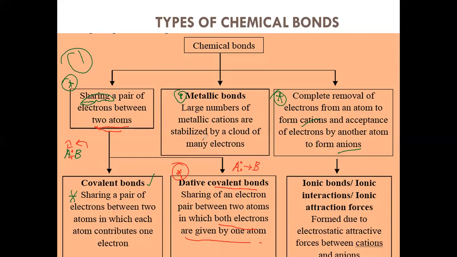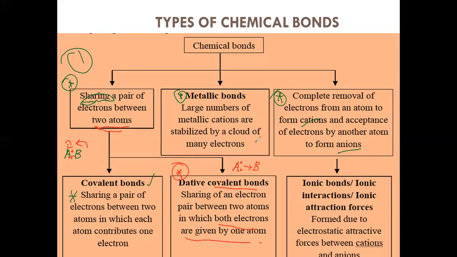Okay? We have spoken about sharing a pair of electrons. What is meant by the metallic bond? The metallic bond means a large number of metallic cations are stabilized by a cloud of many electrons. This is what simply we can say, the metal can make the metallic bond.